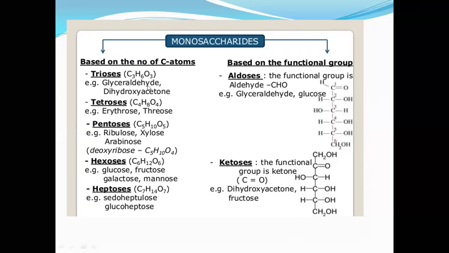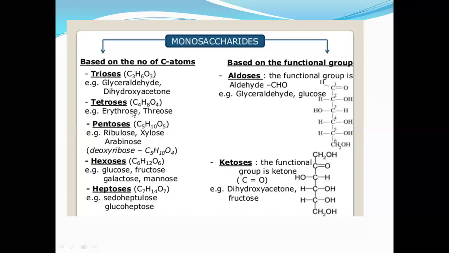If the term is triose, tri means 3 carbons, so C3H6O3, that is CnH2nOn. Examples are glyceraldehyde and dihydroxyacetone. For tetrose, you need to remember C4H8O4, for example erythrose. Pentose means ribulose or xylose; give any example, one or two. Hexose means C6H12O6. Heptose means C7H14O7.